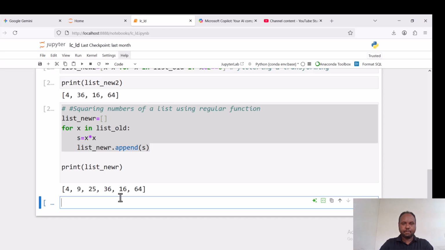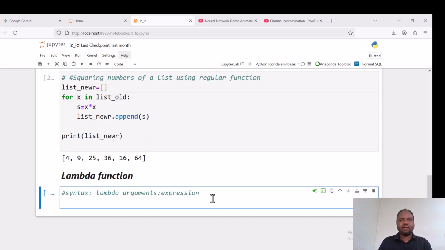functions. Now let us proceed to the second topic of today. Another concise way to create a small, one-line function is the lambda function. A lambda function is an anonymous function because it doesn't have a name. So this function, like that of list comprehension, is concise, readable, and performs better in speed.